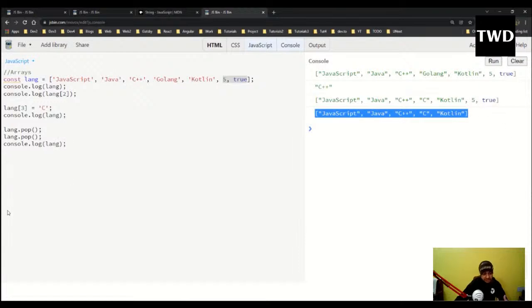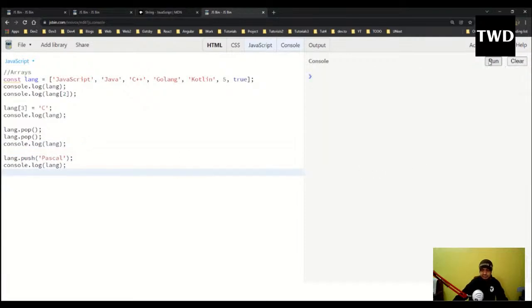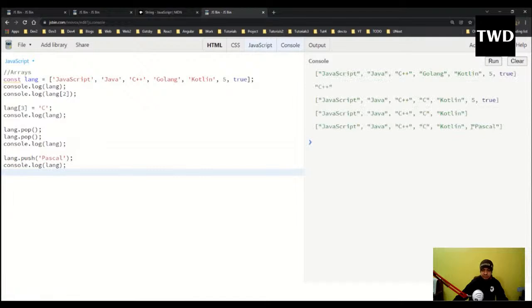And if I want to add something, I am going to add it to the end of the array only. So push and pop go together. Like this, I'm going to push Pascal. Okay, so Pascal will be added to the end of the array. So this is adding to the end of the array, and this is removing from the end of the array. Okay, so these two are there.